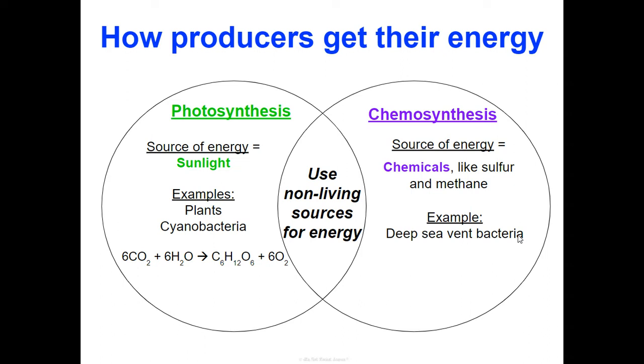Typically, it's bacteria found in the depths of the ocean where sunlight does not reach. What does the reaction look like in chemosynthesis? It's kind of similar to our photosynthesis reaction. CO2 is still required, but in this case, we're going to use other chemicals like sulfur and methane and not sunlight. But in the end, we do still produce glucose as our main output.